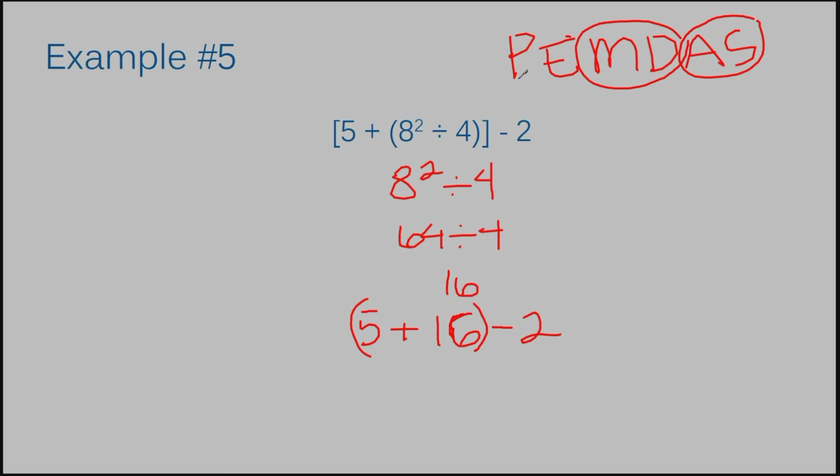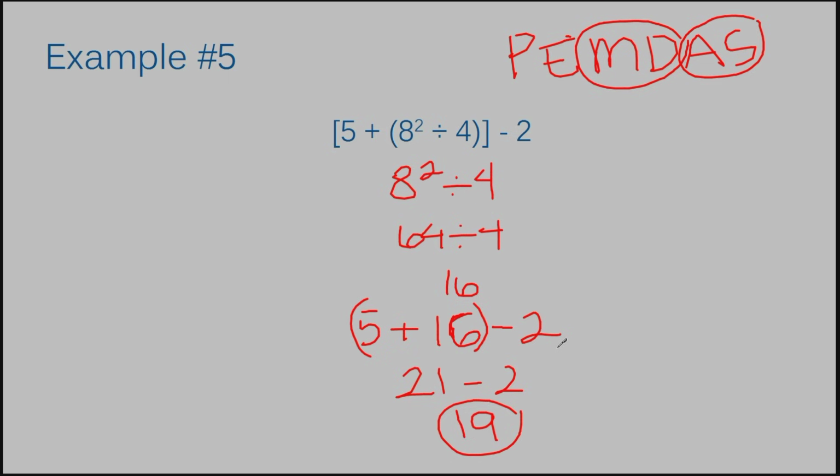We left off with just parentheses, so we do still have parentheses in our problem. So we need to add the 5 and the 16. And that gives us 21. And then we subtract 2. And so obviously there's no multiplication or division, so we're just going to jump to the last section, which is addition and subtraction. So we're going to subtract 21 minus 2, which gives us 19. So the answer to example number 5 is 19.